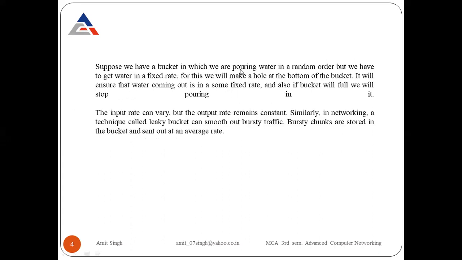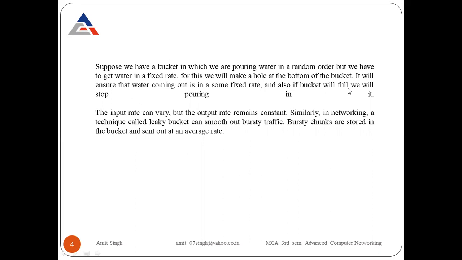Suppose we have a bucket in which we are pouring water in a random order, but we have to get water at a fixed rate. For this, we will make a hole at the bottom of the bucket. It will ensure that the water comes out at some fixed rate, and also if the bucket is full, we will stop pouring into it. So whenever water is entering the bucket, the release rate is the same because we made a hole at the bottom of that bucket. So it means the flow is bursty at the sender side, but constant at the receiver side. Automatically the receiver doesn't get congested. Why? Because it receives the packets at a constant rate.